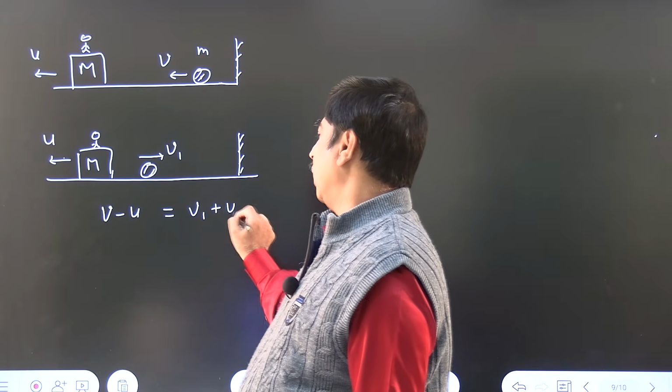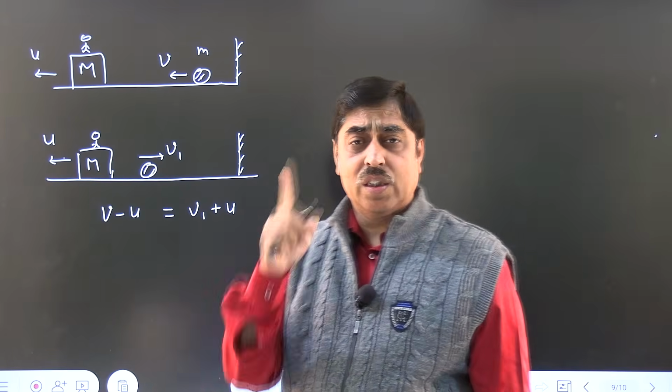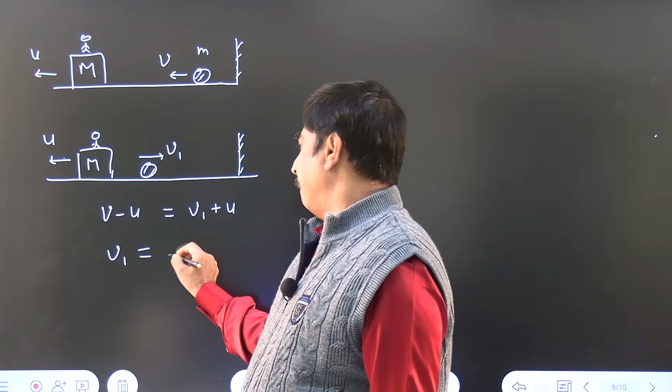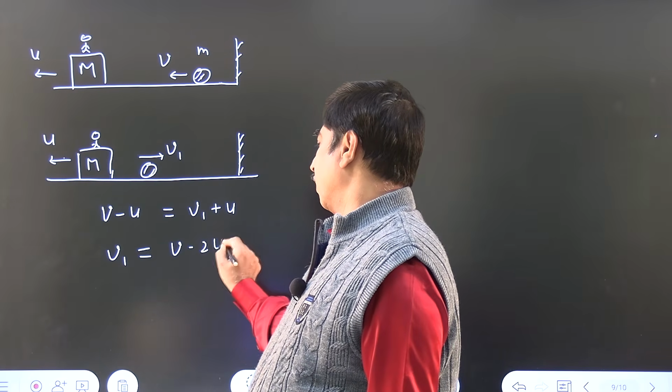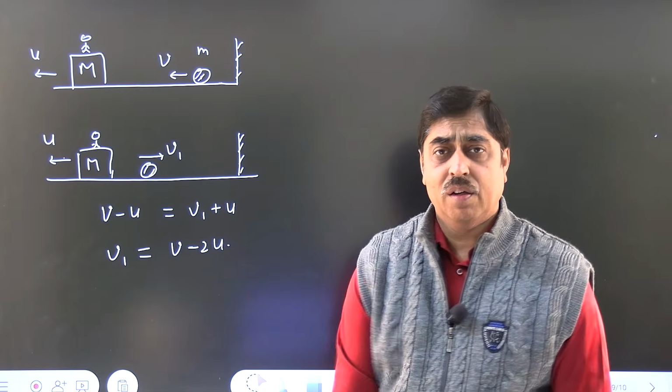So these two should be equal, relative speed of separation and relative speed of approach. That is, coefficient of restitution is 1, which means v1 is equal to v minus 2u. V minus 2u, right?